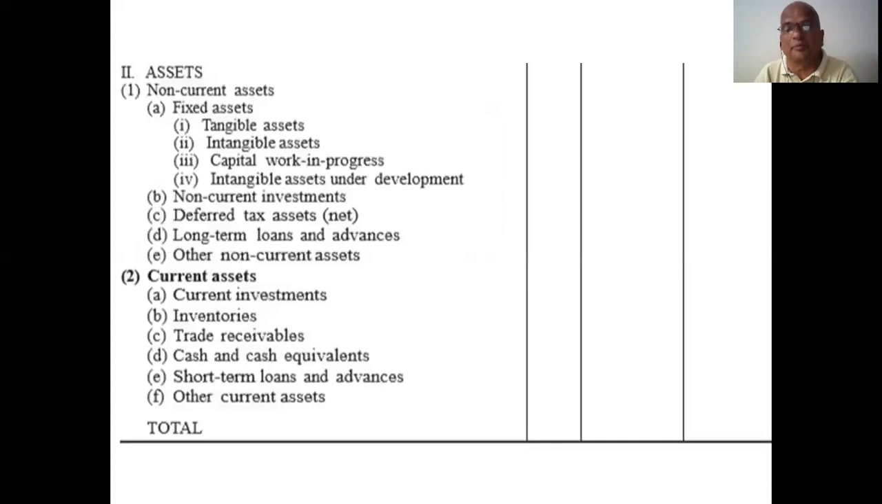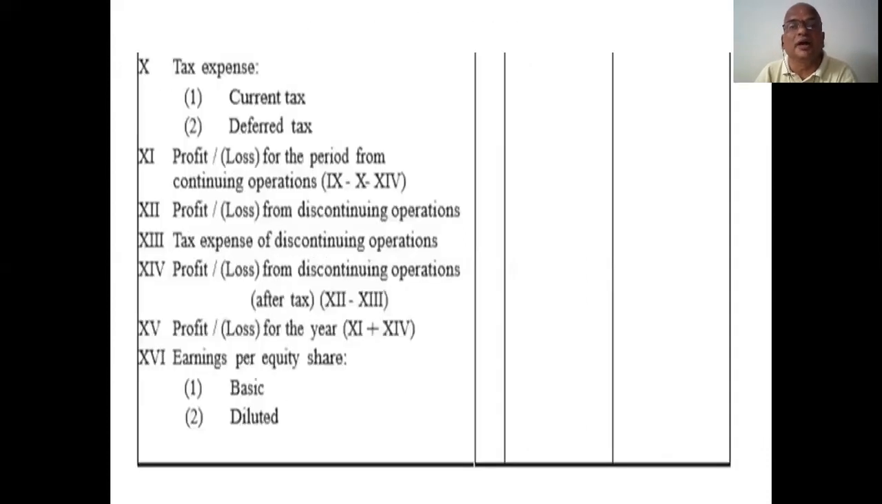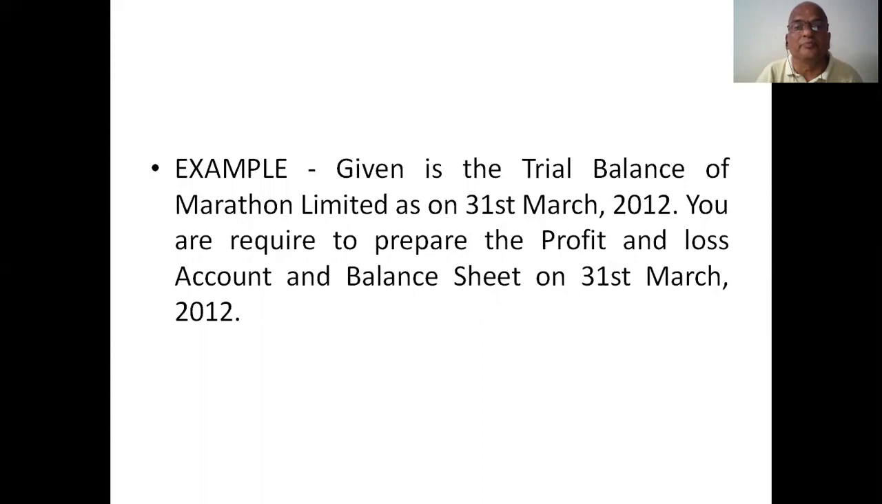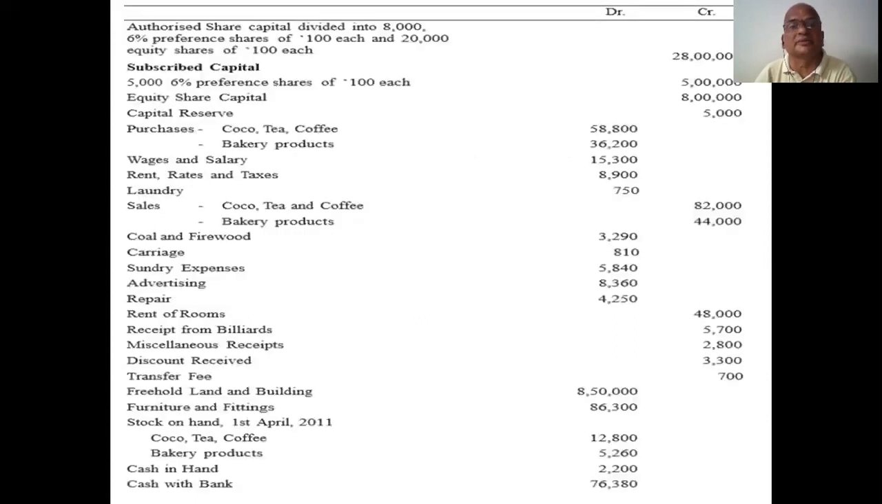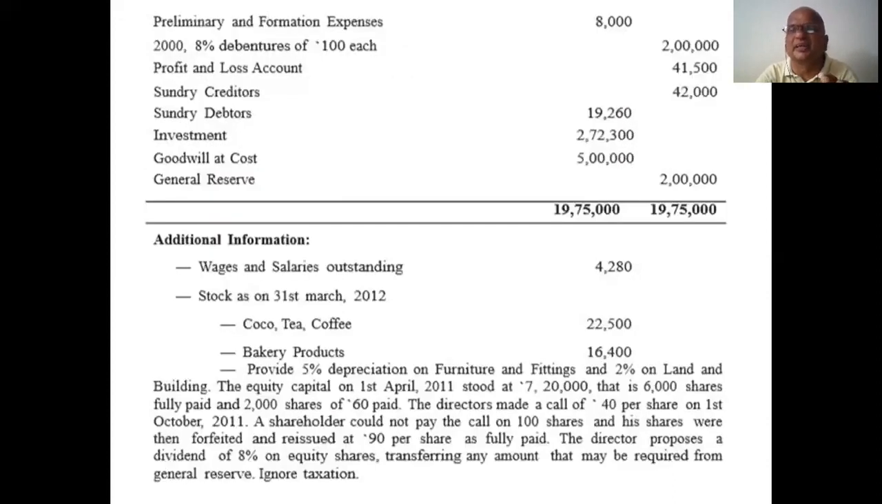All these pro forma figures are there, of course. And the next one, the problem given is the trial balance of Mardhan Limited as on 31st March 2012. You are required to prepare the P&L account, etc. All these items are here. Of course, it is a lengthy problem. You divide all items under such headings, in a simple manner only. It is lengthy, but we can't do anything.